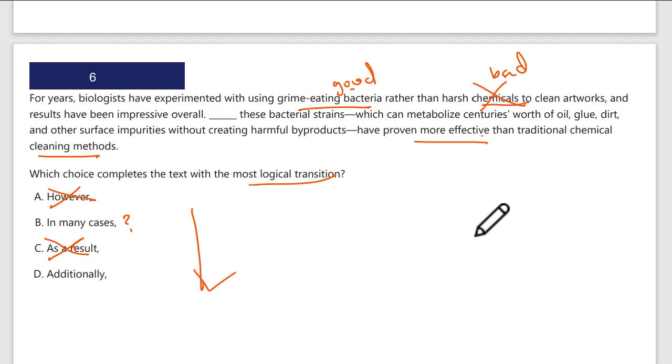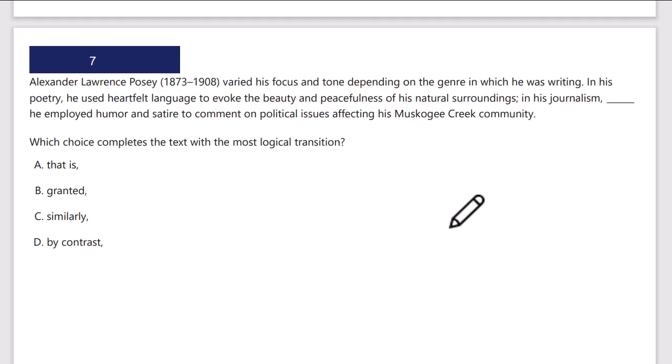As an additive point, these bacteria have proven more effective. No, I think it's in many cases. In many cases, these bacterial strains and what they do have proven more effective than traditional chemical cleaning methods. It's not additionally. This is not a separate additional point. It's the same idea, and we're just saying in many cases, this is what they do and why they prove more effective. B.